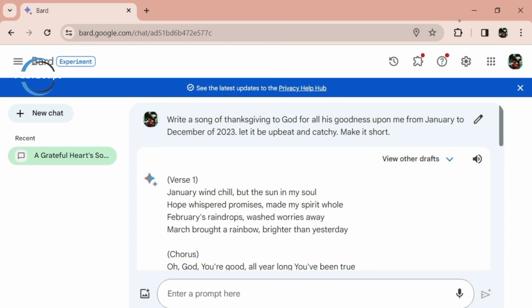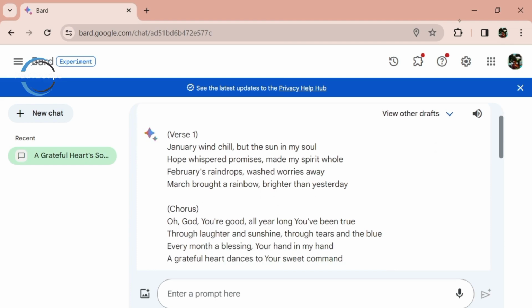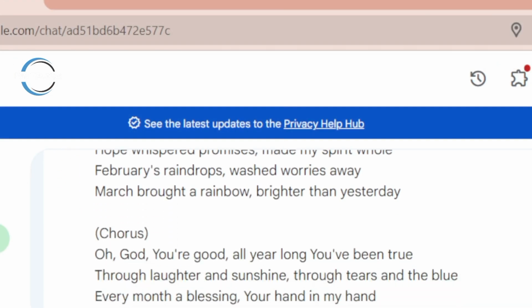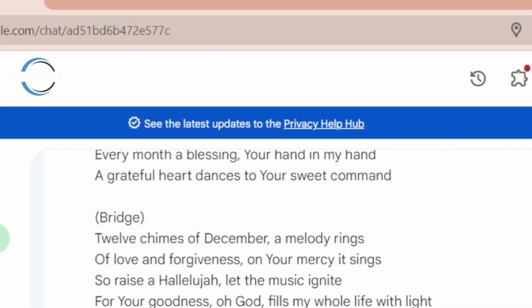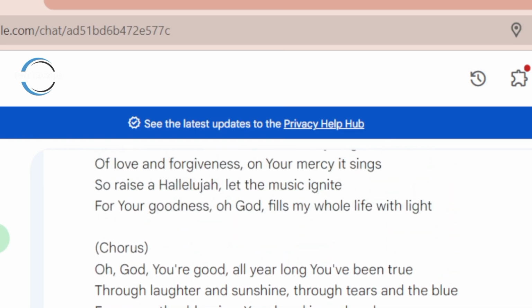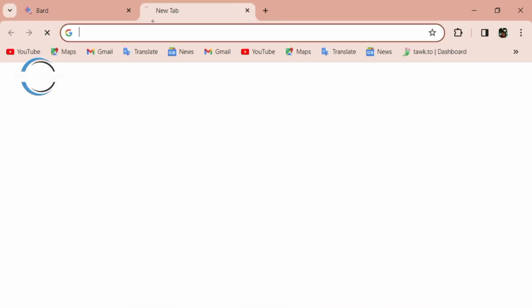At a point in time, we'll be coming back to pick our lyrics. So let's move on to the next AI tool that I'm about to show you. Now we've had the lyrics. If you are a good musician, you can go ahead and sing it. But me, I'm not a musician. So we're going to use an AI tool that's going to sing these beautiful lyrics for us. It's going to be amazing.